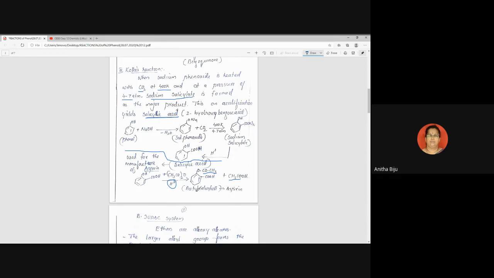So we get the product aspirin. It has the common name acetyl salicylic acid. Aspirin we can say is the trade name, while acetyl salicylic acid is the common name. And the byproduct obtained is acetic acid. So this reaction you can write as the answer of the question: How will you convert salicylic acid into aspirin? Clear?